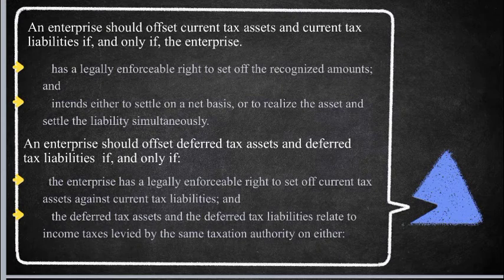An enterprise should offset deferred tax assets and deferred tax liabilities if and only if the enterprise has a legally enforceable right to set off current tax assets against current tax liabilities, and the deferred tax assets and the deferred tax liabilities relate to income taxes levied by the same taxation authority on either